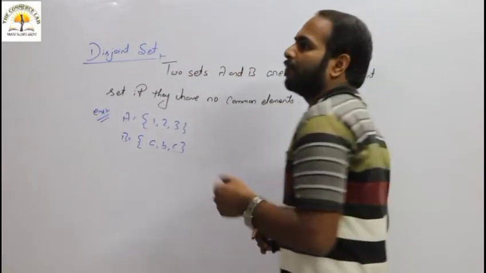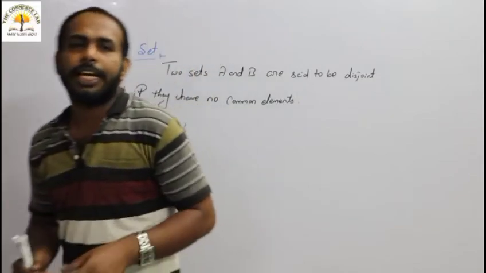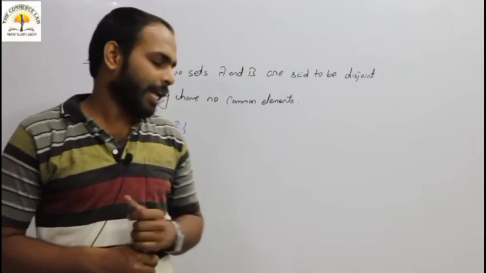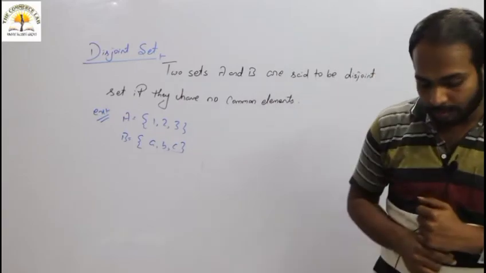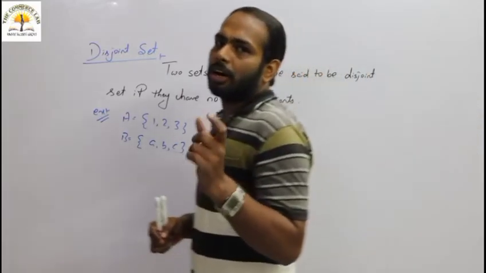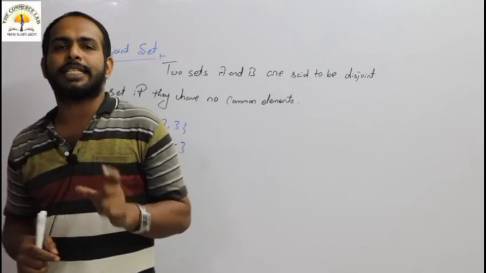Then we have discussed equivalent sets. A and B are said to be equivalent sets if the cardinality or order of both the sets are the same.